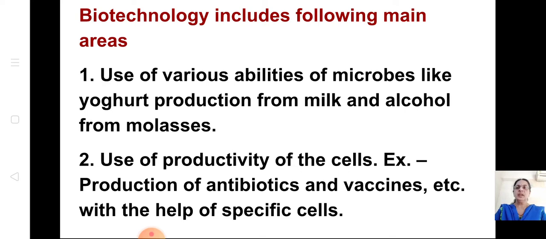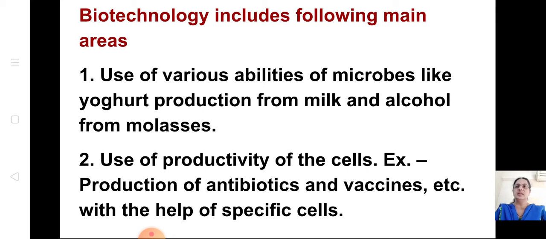Okay, now we'll see what all comes under biotechnology. Use of various abilities of microbes like yogurt production from milk and alcohol from molasses. We had this lesson in the previous lesson, related to microbiology.